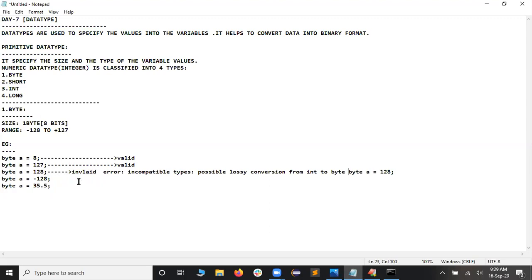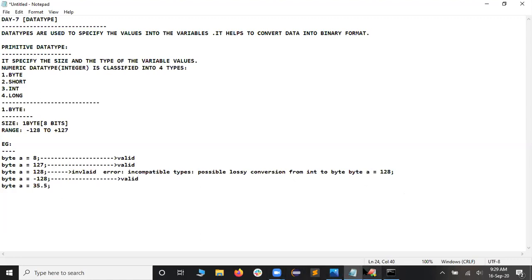Let me put it in a single line. So this is the problem. What is the problem? Error: incompatible types, possible lossy conversion from int to byte, that is 128. So let me give -128 here. Let us see, is that valid or invalid? How many of you tell it is invalid? I would like to tell it as this also happens to be valid, because it is within the range.